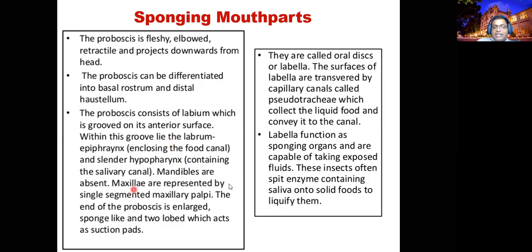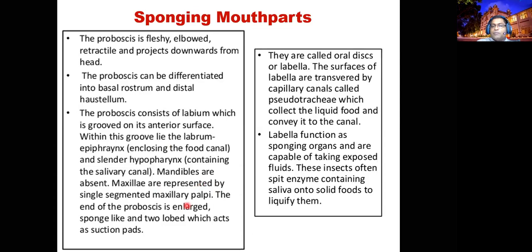The maxilla is represented by single-segmented maxillary palpi, and the end of the proboscis is enlarged into a sponge-like structure. Normally you can expect maxillary palpi with 5 segments, but this is single-segmented. It's an exceptional case.